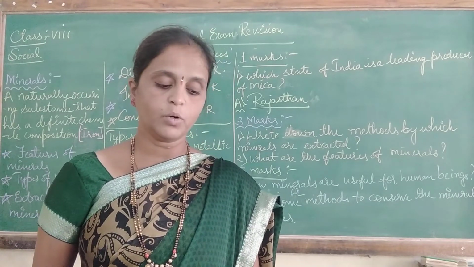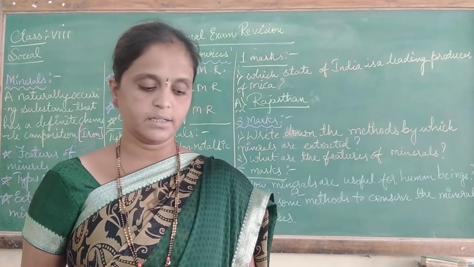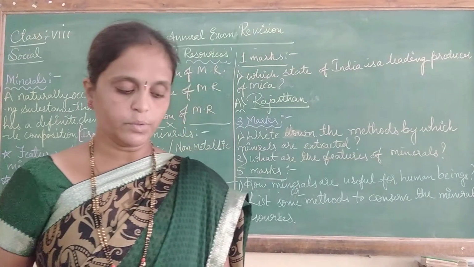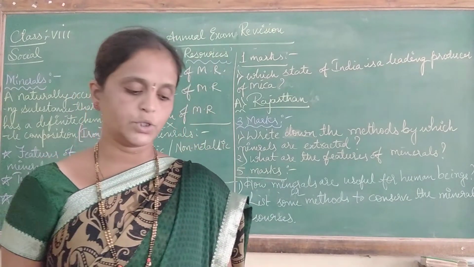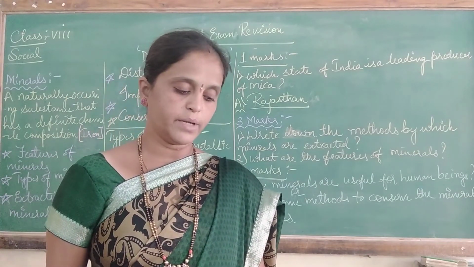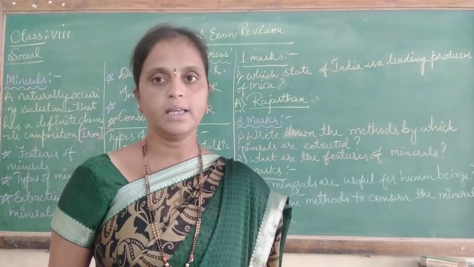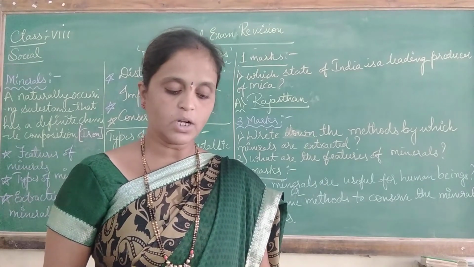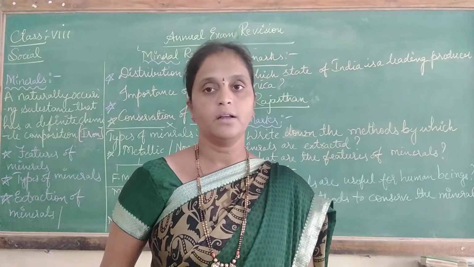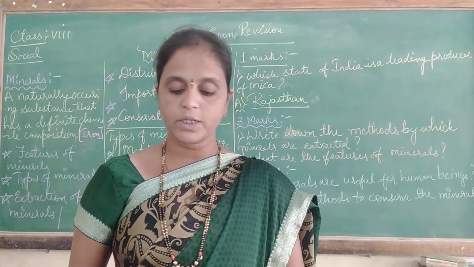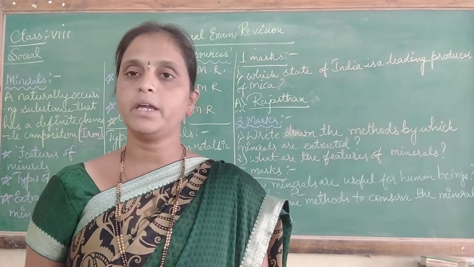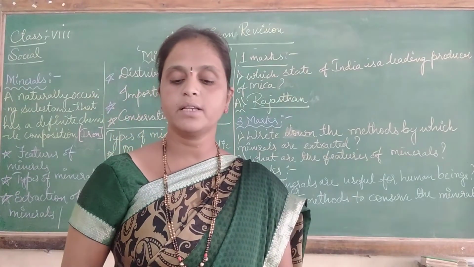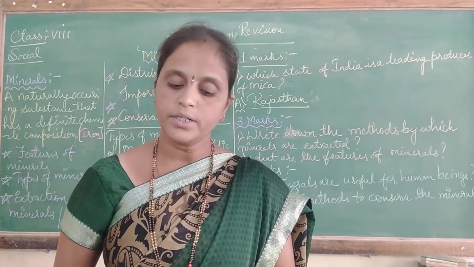Then aluminium, which is obtained from the bauxite ore, is used to make buildings, kitchen cookware, aeroplanes, automobiles, bottles, etc. Then minerals are also used in toothpaste. Salt we use in our food, it is also a mineral. Then silicon, it is obtained from the sand, is used in the computer industry. Okay, so these all are the significance or the utilization of mineral resources.